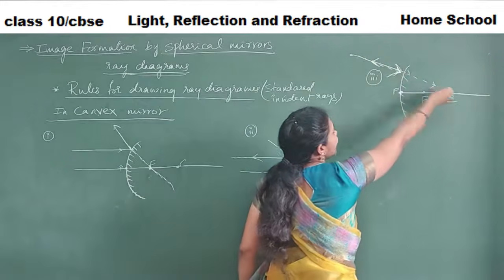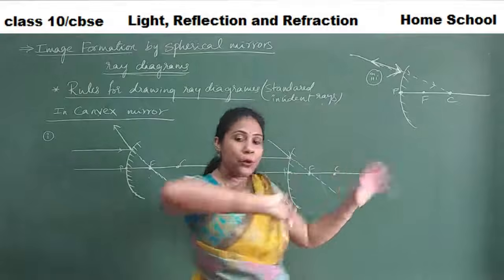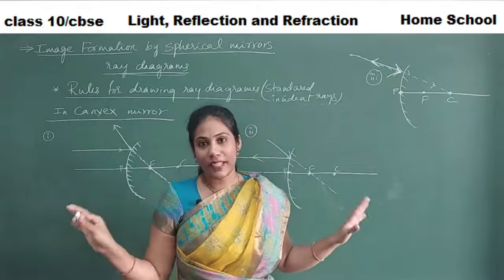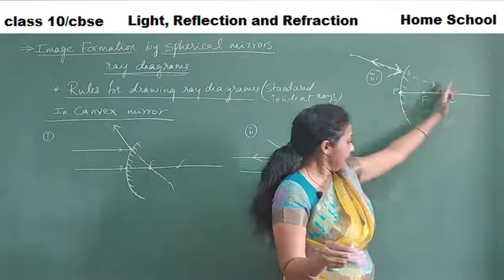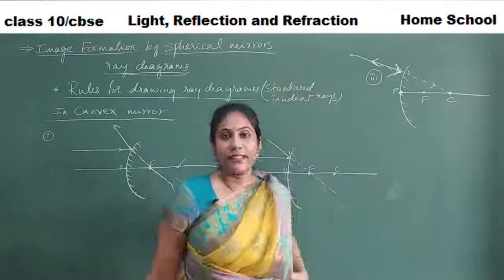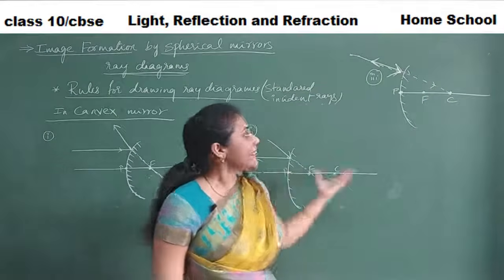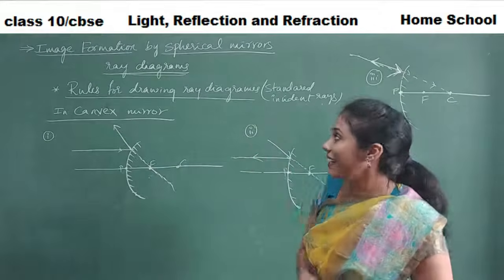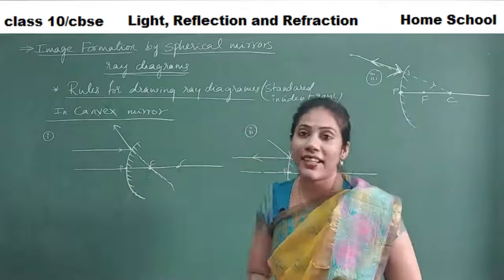That means the incident ray and the reflected ray are actually in the same position but in opposite directions. The incident ray is coming like this, the reflected ray is going like this, right? So these are the three rules that you can follow for the ray diagrams of convex mirror.